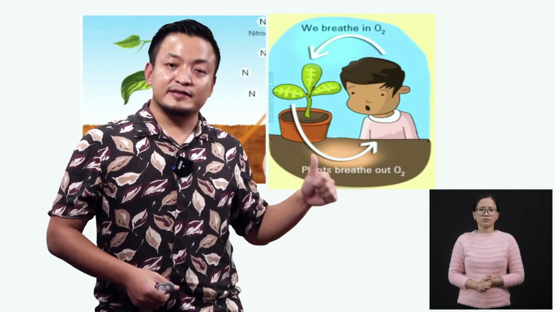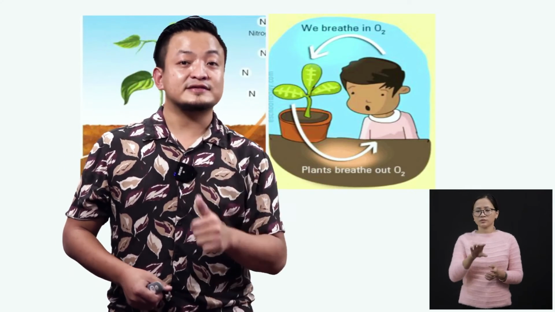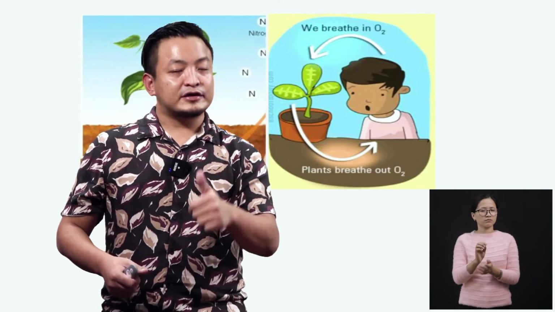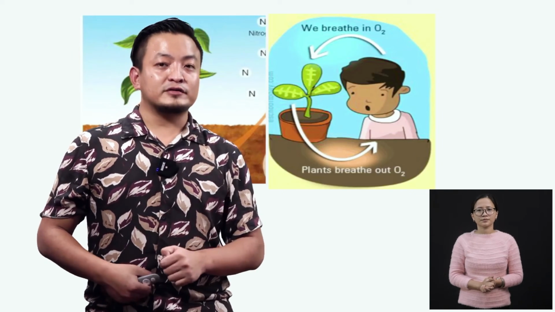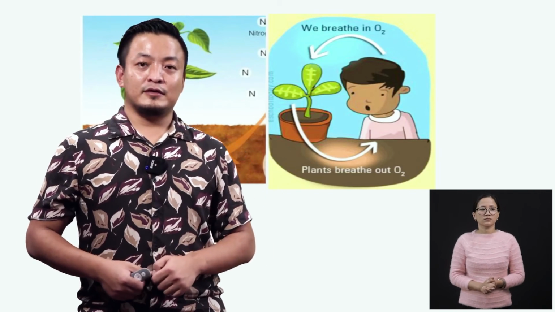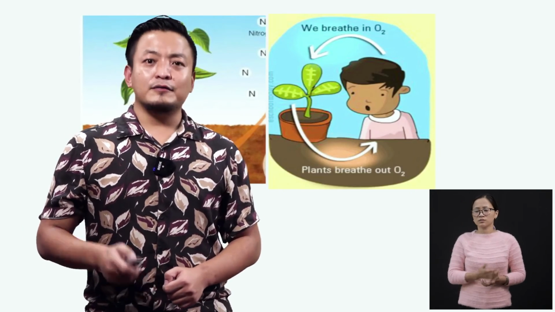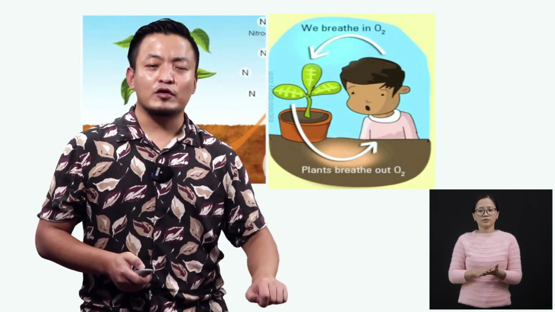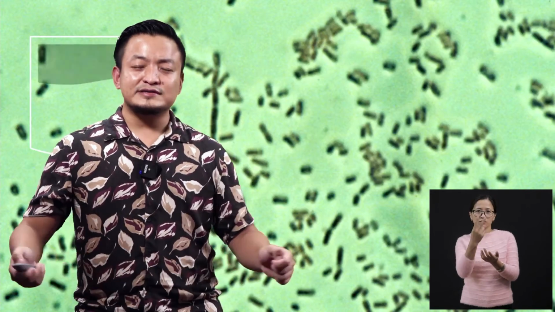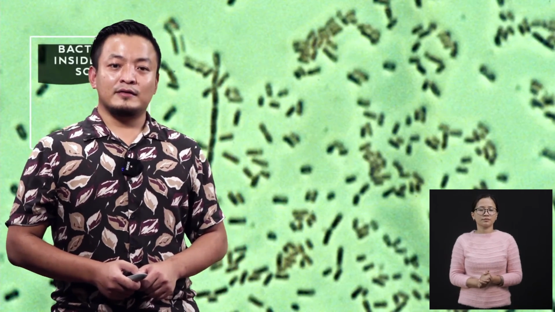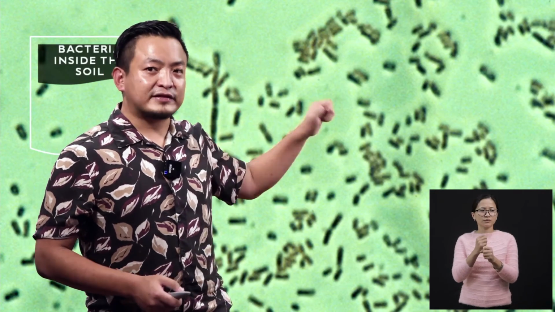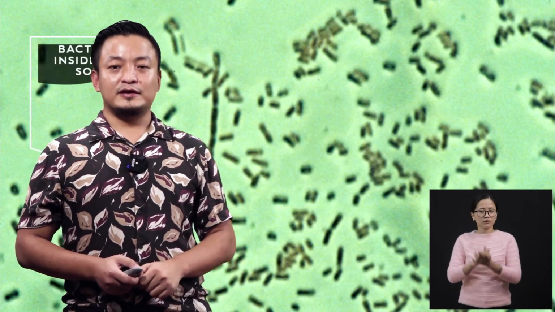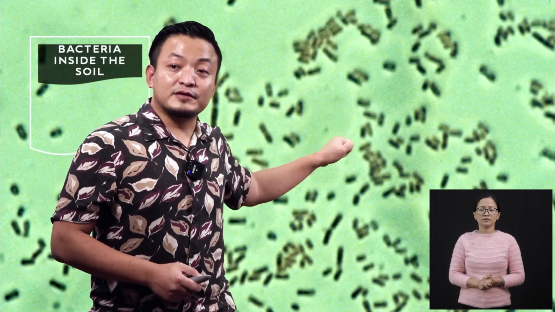Plants need nitrogen, but they cannot take this nitrogen directly. But there are bacteria inside the soil. Now this is a microscopic view. These bacteria are not visible with our naked eye.